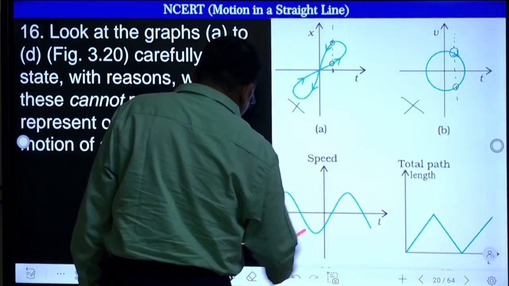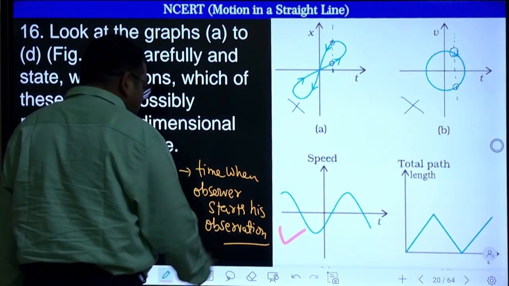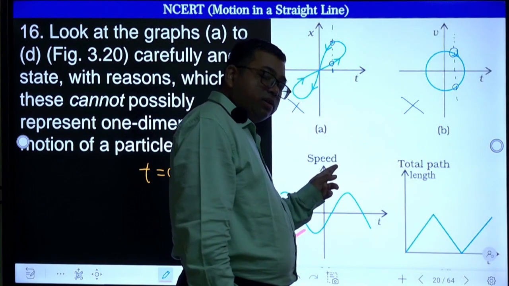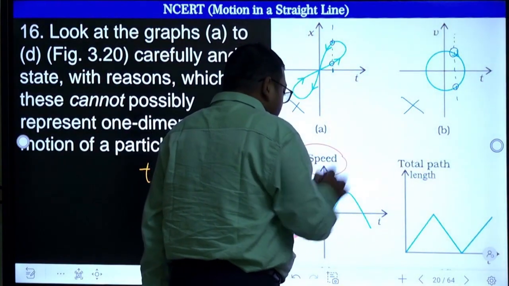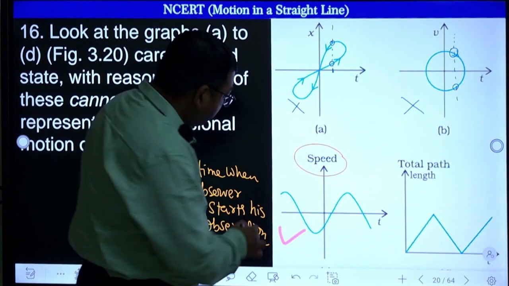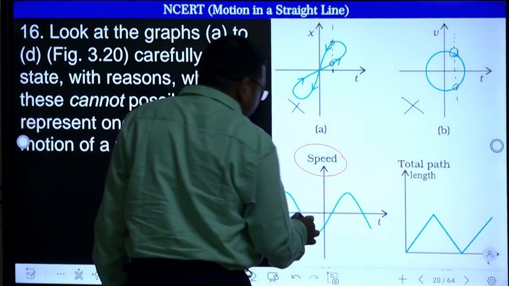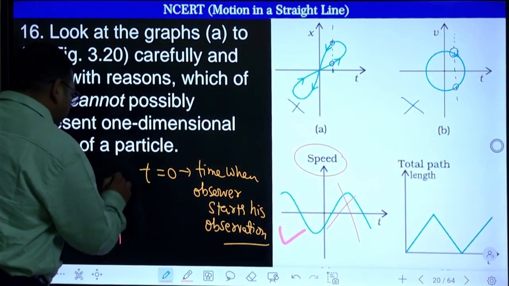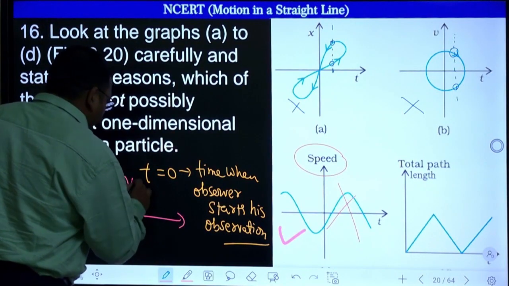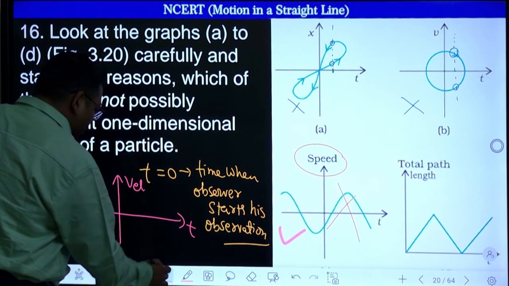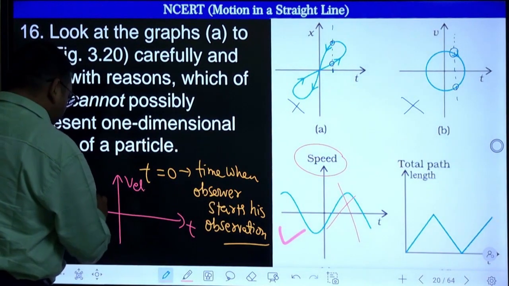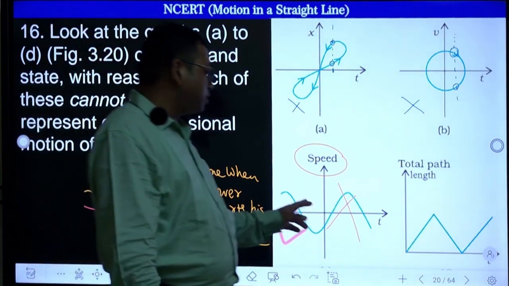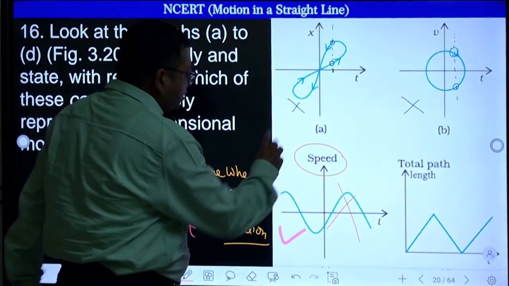This is possible. And you will be studying that this is nothing but the wave equation. But what is it? It is speed or velocity? Oh, this is speed. Speed cannot be negative. Note here, the speed cannot be negative. So definitely this is going to be wrong. But suppose if it is a velocity time graph, then it is possible, because speed cannot be negative but velocity can be positive and negative. So this graph is wrong because it is a speed time graph.